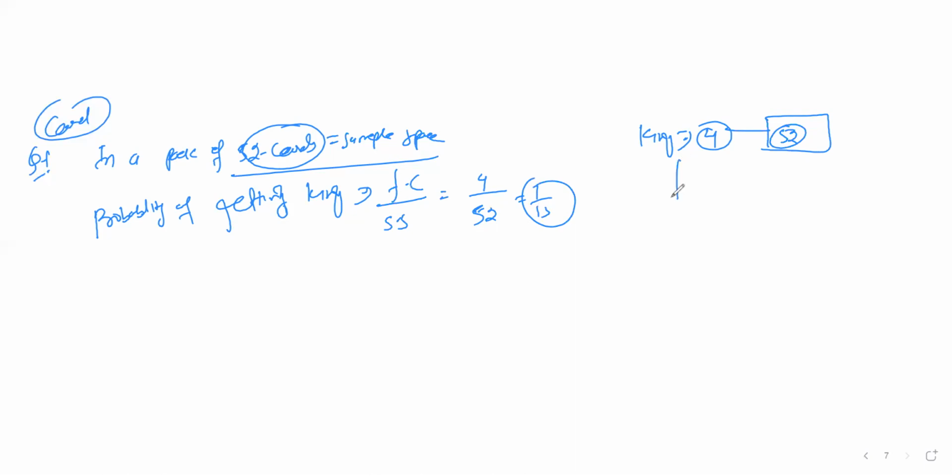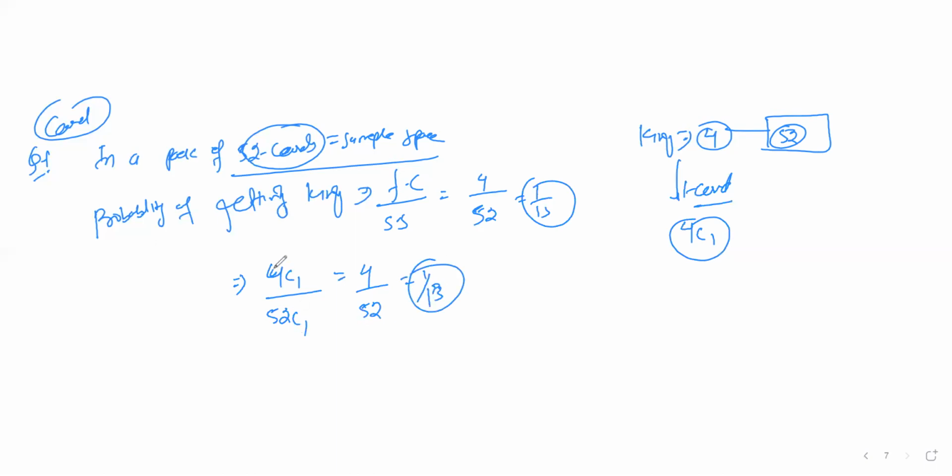Or else, if you are drawing one card out of 4 kings, in how many ways can we draw it? It's 4C1 ways. So I can write it in combination format: 4C1 divided by 52C1. The value of 4C1 is 4 and 52C1 is 52. You will get 1/13 also, because you are finding the probability of getting a king. A king means you are drawing one card.